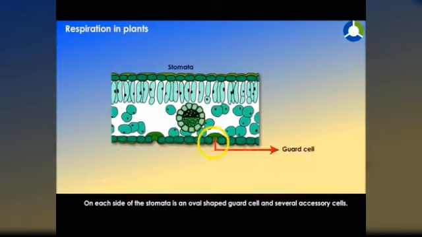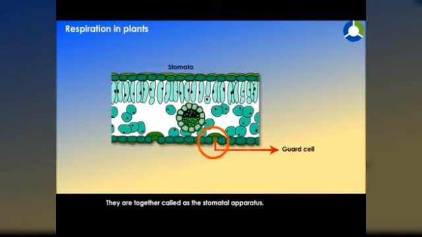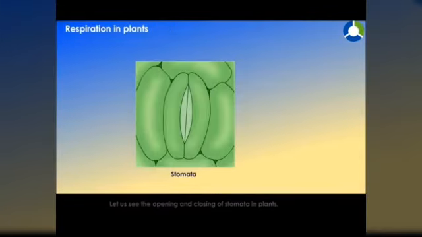This is a guard cell that will open and close. Whenever it's needed, it will open. When oxygen is entering, it will open. When transpiration, that is sending out excess air, it will open. See the one stomata. Can you see the guard cell?